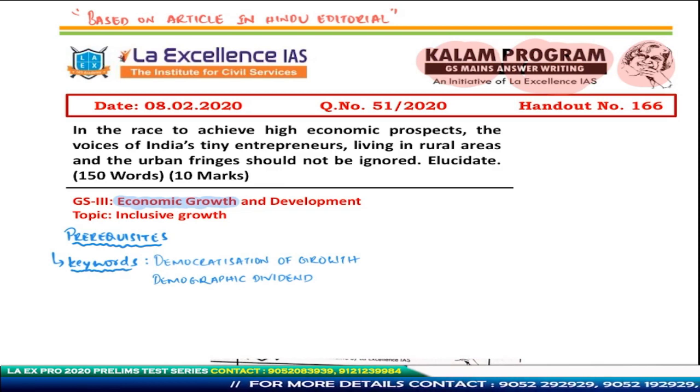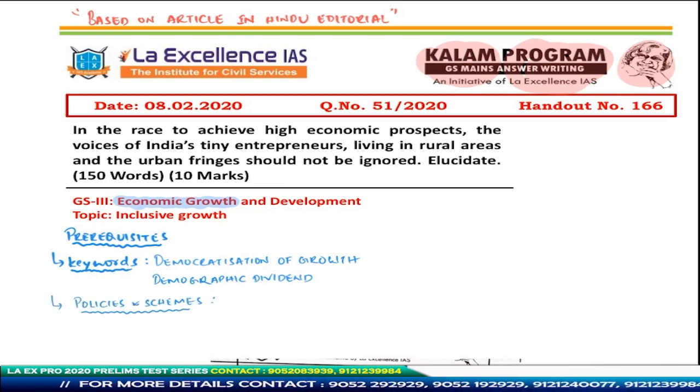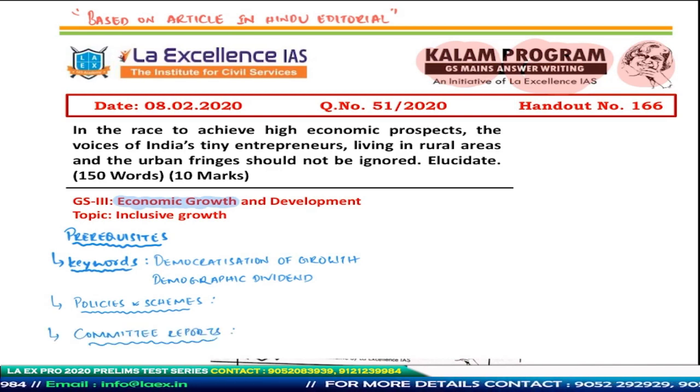Second, there are several policies and schemes which aim at inclusive development or economic growth. So all these schemes can be mentioned. And the third thing to mention is the usage of committee reports. There are several committees, and some of these committees can be mentioned in order to enrich your answer. Remember, when you write an economics based answer, it is always good to talk about the recent economic survey and also the budget provisions. This will add a current affairs tinge to your answer.